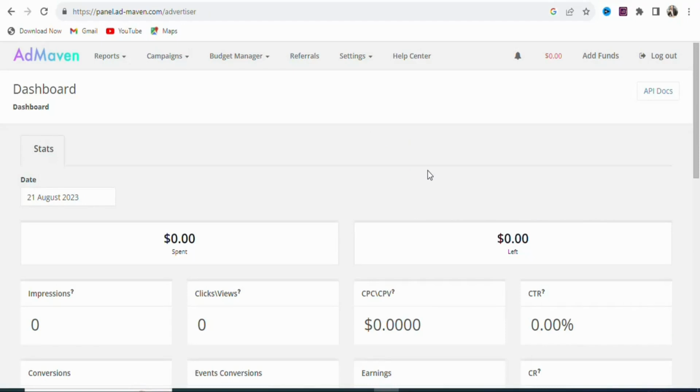Once you click on sign up, you are going to see a page like this. So the next step is that you are going to start creating your campaign. To create a campaign, you are going to click right here, campaigns. Once you click on campaign, you are going to select your ad format. If you want push campaign, you can select that. Pop under, you can select that. Others, you can click right here to create a campaign. In this case, we are going to be creating a push campaign.